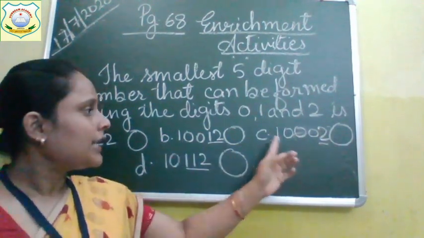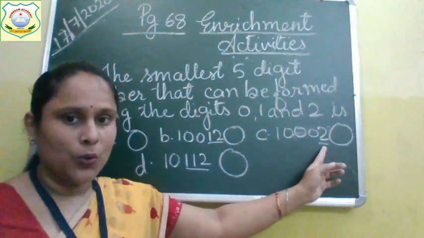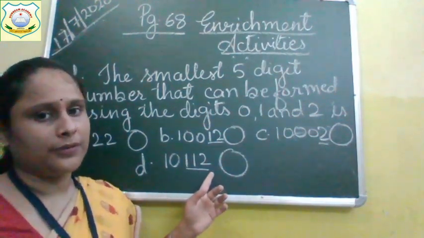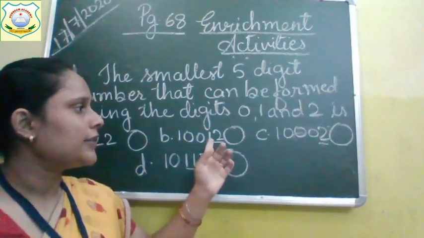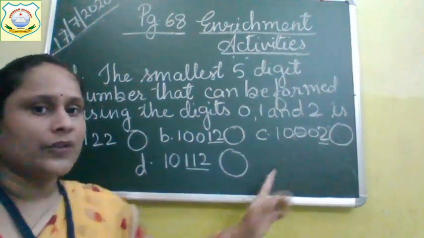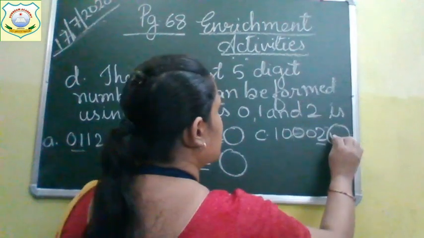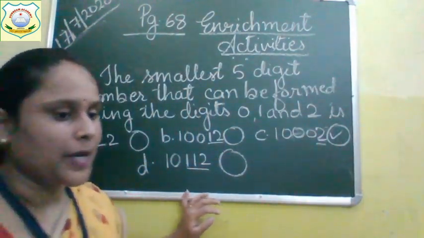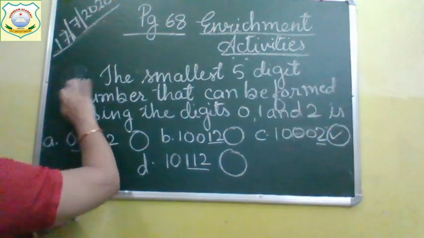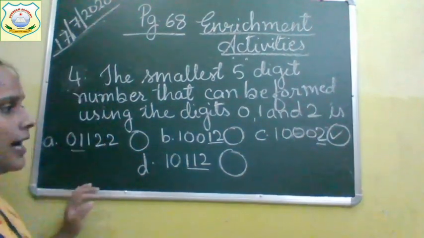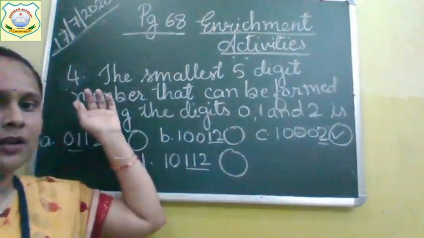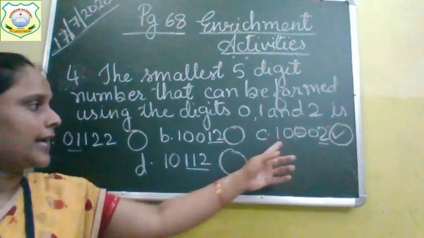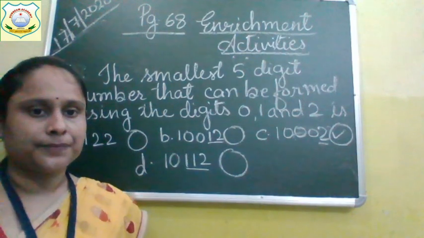10,012, 10,002, 10,112. It is 112, it is 12 and it is 2. So which is the smallest number? C option is the correct option of question number 4. Written everyone? Put a tick mark on C option.